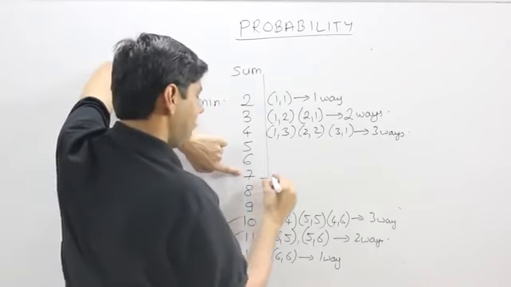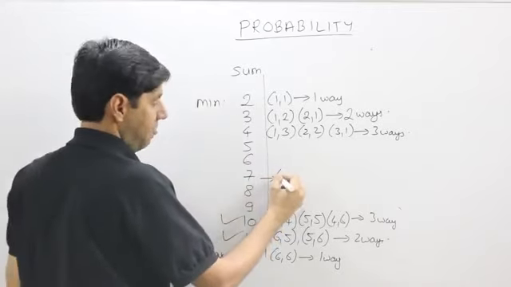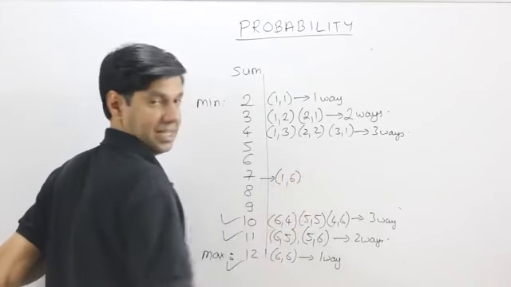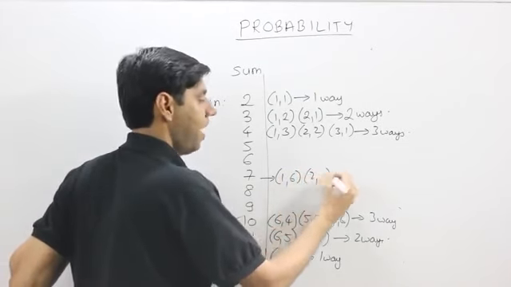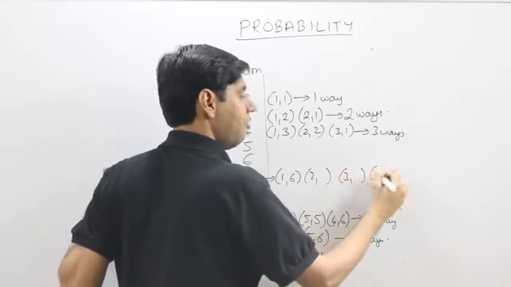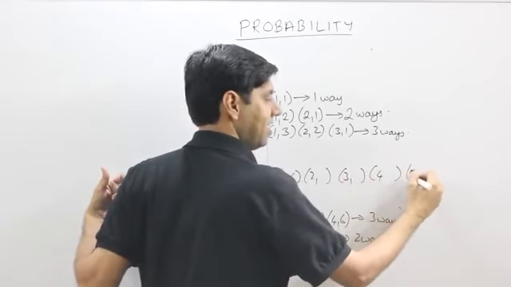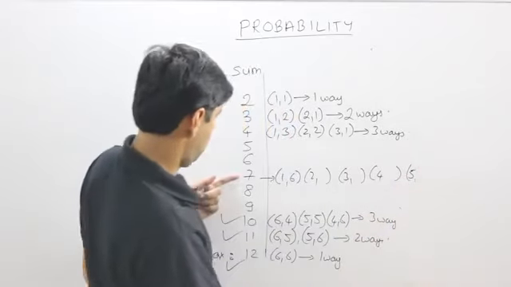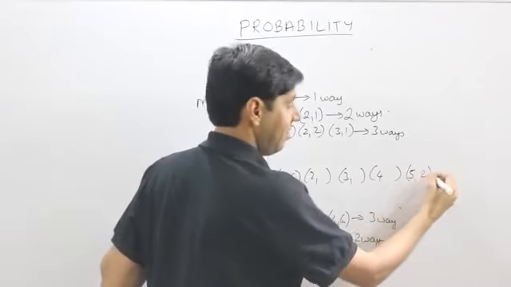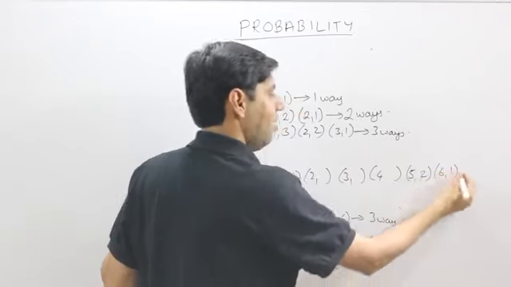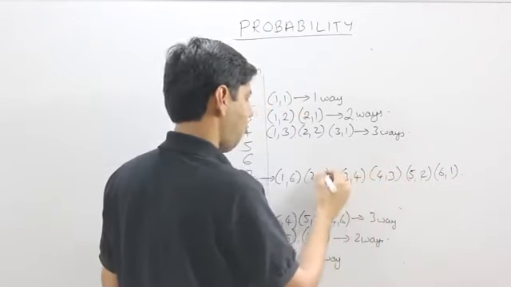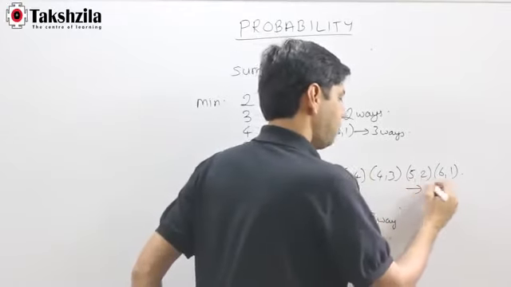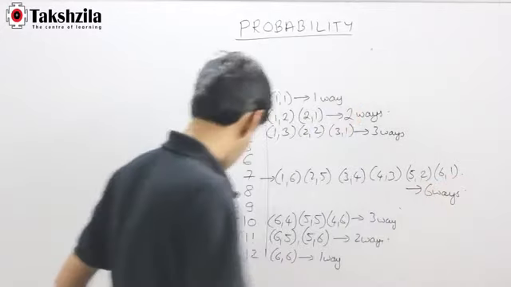So does 7 have really 6 different ways? Let's see. First dice, just focusing on the first one. First one could have a 1, the next one could have a 6, or 2 and something, 3 and something, 4 and something, 5 and another thing. So 5 and 2 would make up a 7. Similarly, I could have a 6 and a 1. 1, 2, 3 and then 4, 5, 6. So is this 6 ways? 1, 2, 3, 4, 5, 6 ways. Right? Hope you get this pattern very clearly.